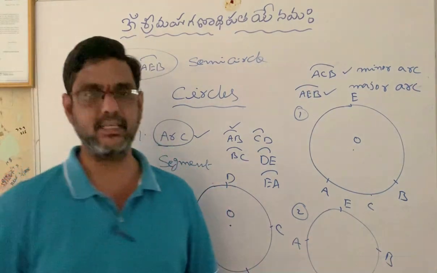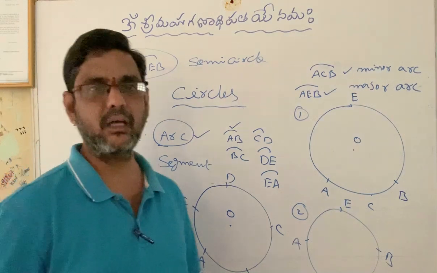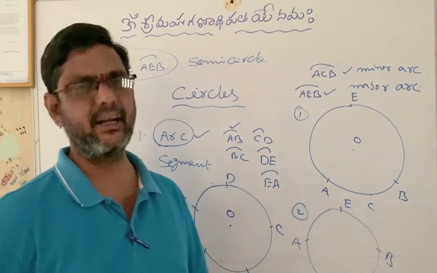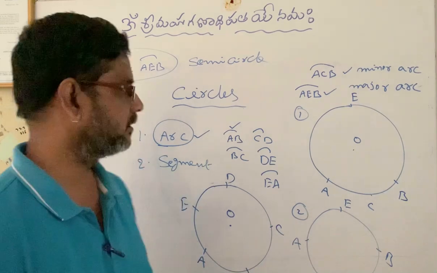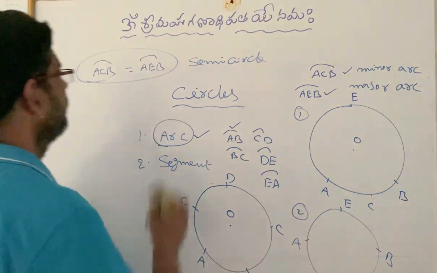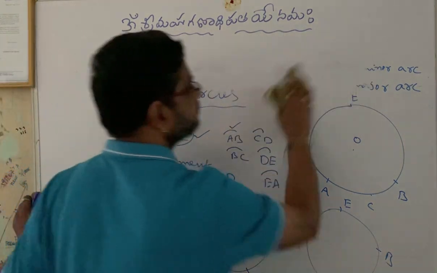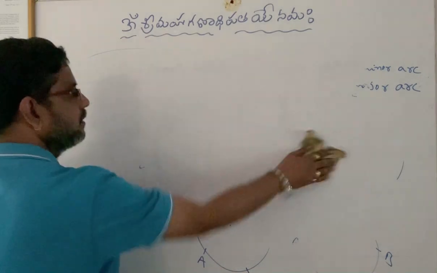A question arises. Can we find out the length of the arc, whether it is minor or major or a semicircle? Yes. And how can we find it out? Let us see that.